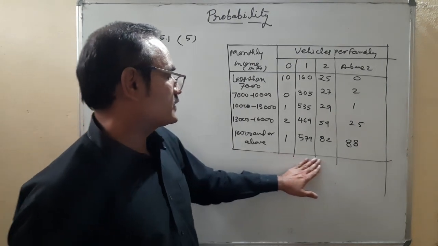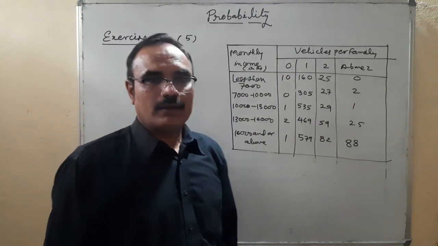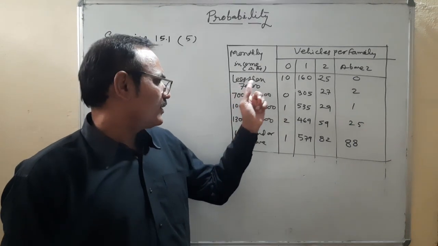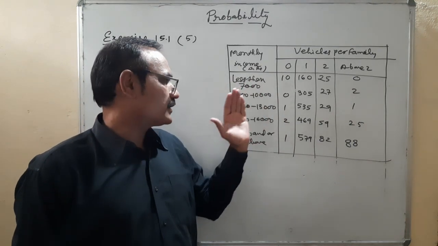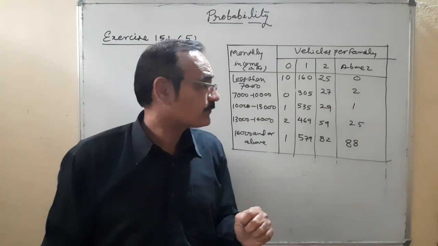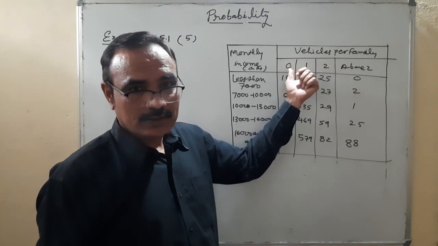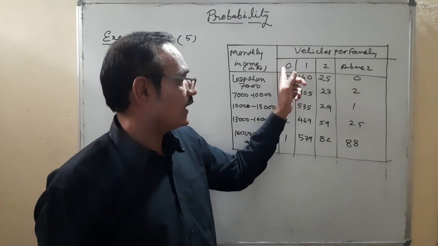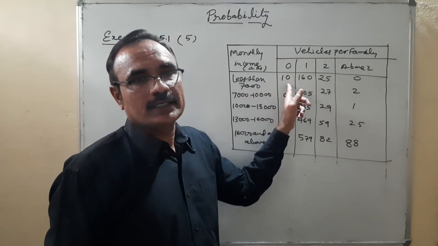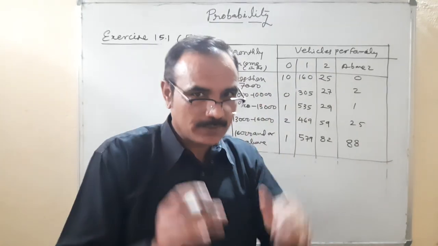First, let us understand the table. Table is monthly income in rupees, income slab is given: less than 7,000, 7 to 10,000, 10 to 13,000, 13 to 16,000, 16,000 or more. Okay. Vehicles per family. Zero vehicle, that means the families which are not having any vehicle, their income is less than 7,000. 10 families are there, they are not having even a single vehicle. We will understand this table first. After that, we'll answer the question.